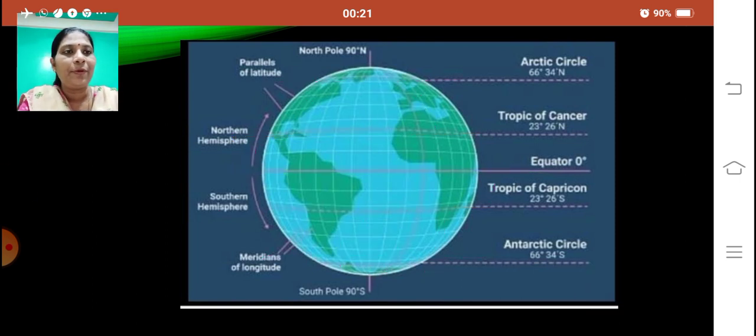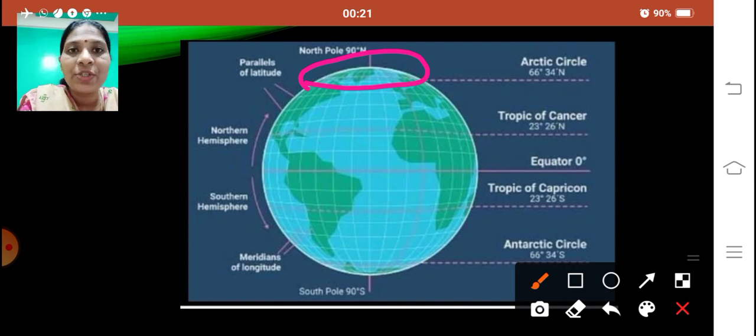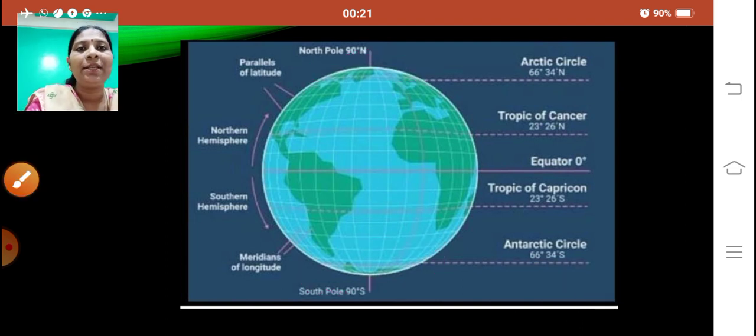Fine. Okay. So again we have this Arctic Circle. This region from the Arctic Circle towards the North Pole will have 6 months duration of daytime, that is from 21st March to 23rd of September, and then from 23rd of September to 21st of March the South Pole will have the daytime, that is 24 hours sun will be visible over there. Okay, so I hope all this is clear to you, children.